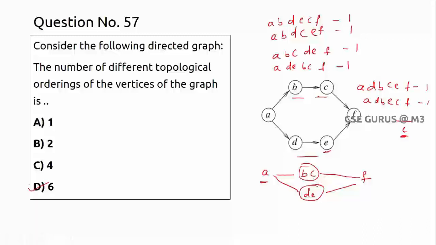So like this we can check it out according to the direction. You cannot change A and F, the positions. Internally, B and D you can rearrange. That's why 2 for B and D I can rearrange. Okay, sorry, 2 plus 2, and C and E I can rearrange, plus 2. So the answer is option D. So like this we need to check for topological orderings.